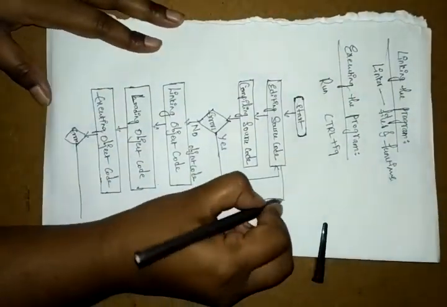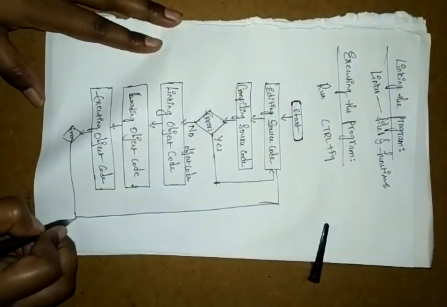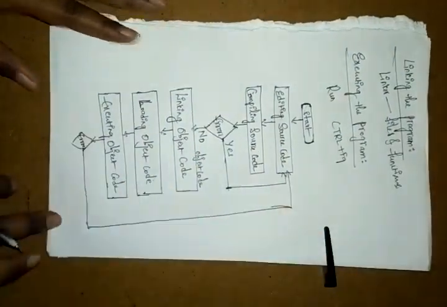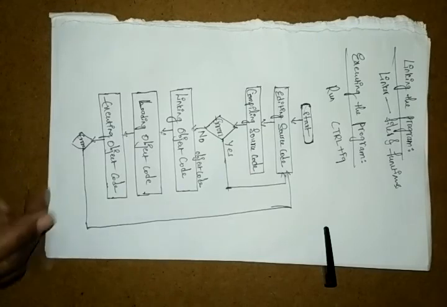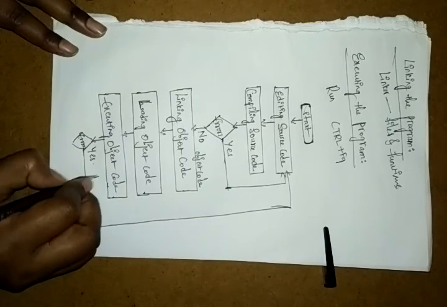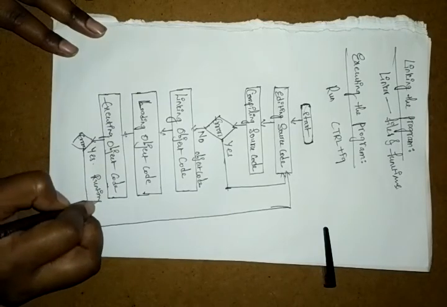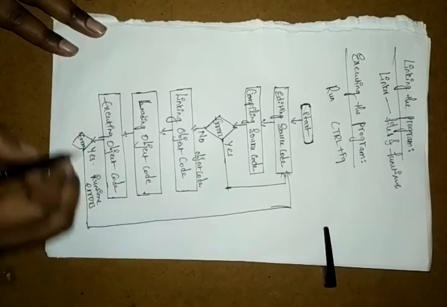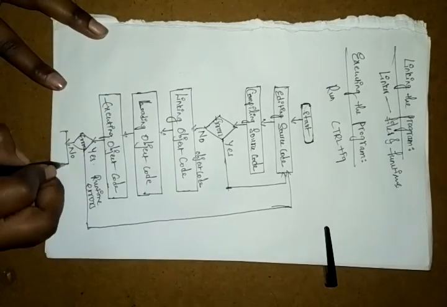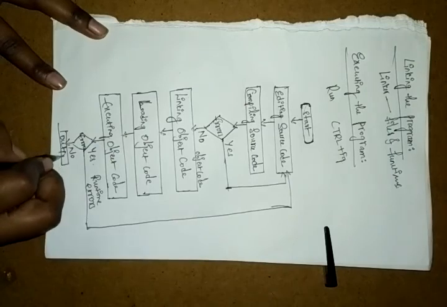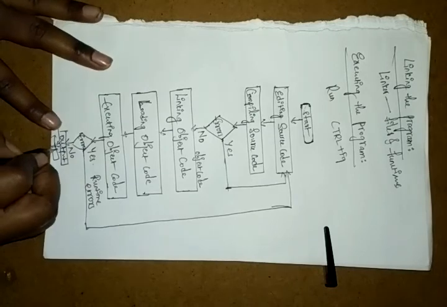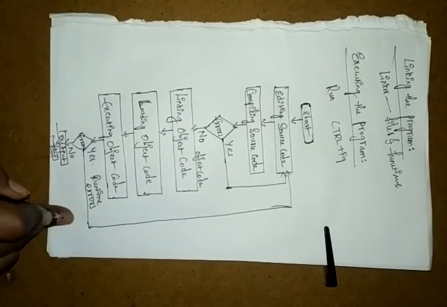Not only in compile time, sometimes you get errors in running time also. These are runtime errors. If you do not get any, it displays the output, and after that it stops.